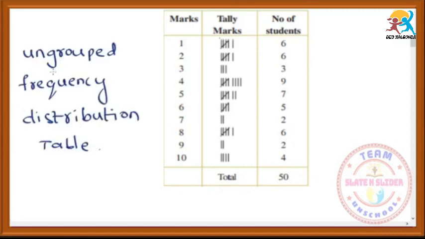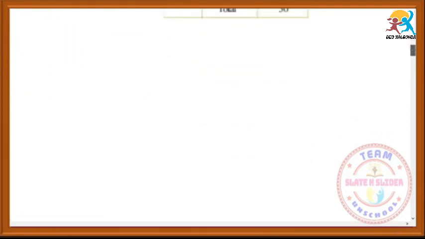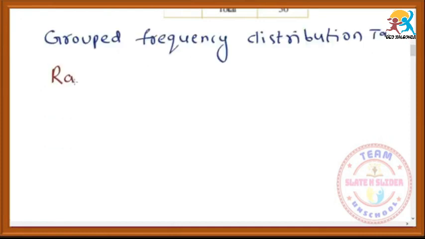Here nothing is grouped. Group means, if a single person is standing, then we can't say it is a group. If more than one person, that means two persons are standing, then we can call it a group. So for the same data, we will make a grouped frequency distribution table. I will explain how to do that. We will take the same question. Before that, we should know the range. What is the definition of range? Range is equal to maximum value minus minimum value.